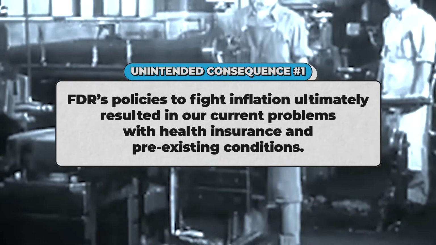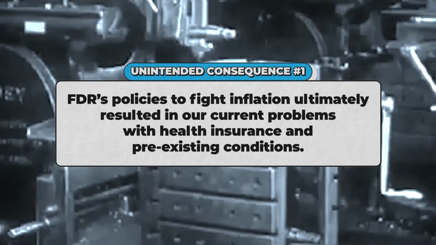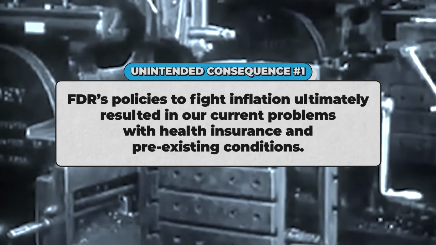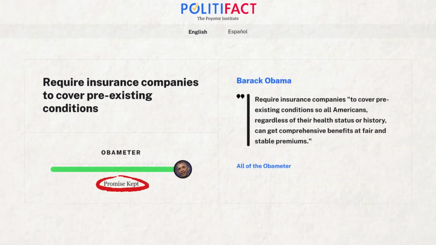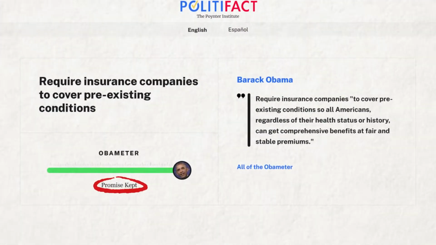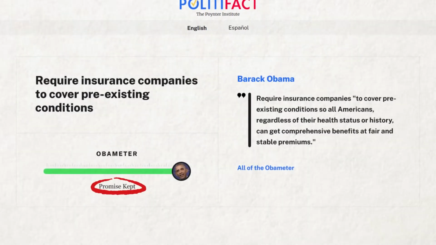Unintended consequence number 1. FDR's policy to fight inflation ultimately resulted in our current problems with health insurance and pre-existing conditions. When Barack Obama ran for president, he promised to put an end to insurance companies refusing people coverage because of pre-existing conditions. Most people receive health insurance through their employers. If a person becomes sick and can't work, the person loses his job. But because his insurance comes through his employer, the person also loses his health insurance.